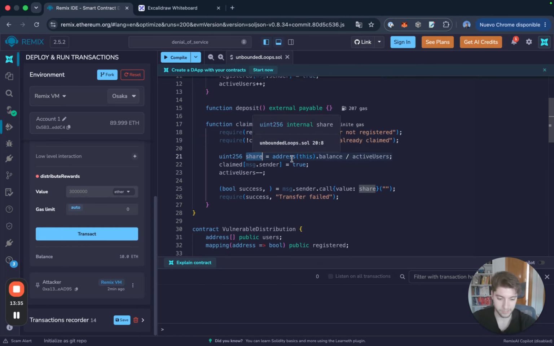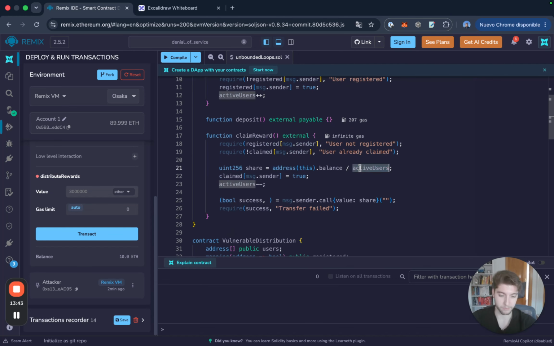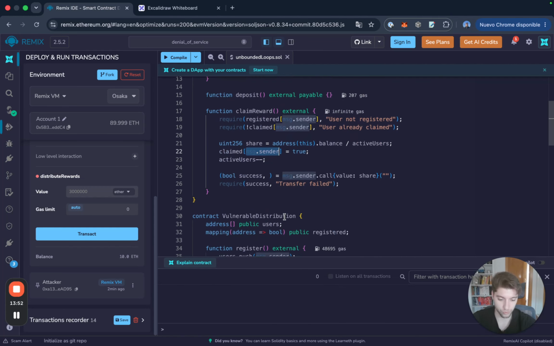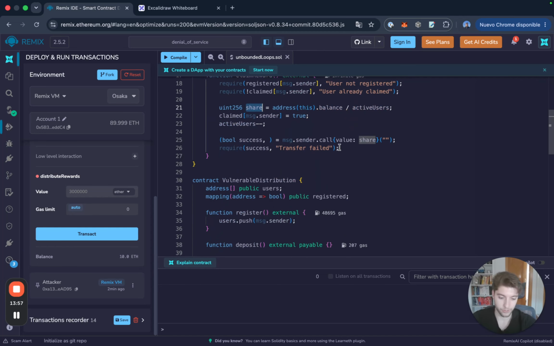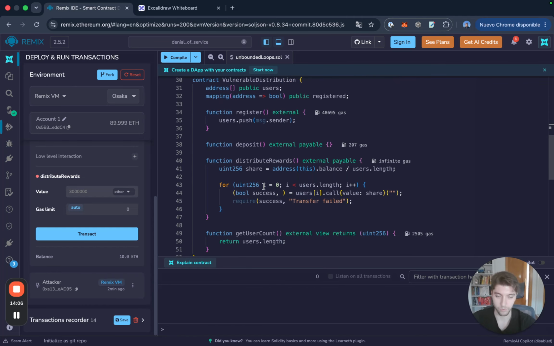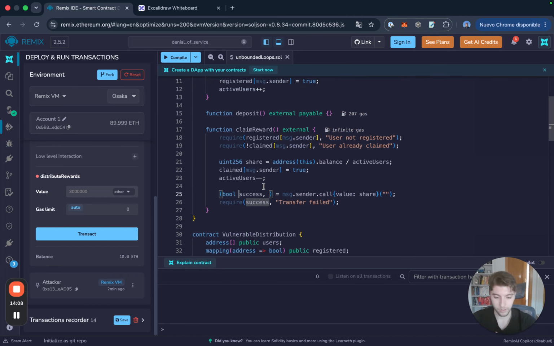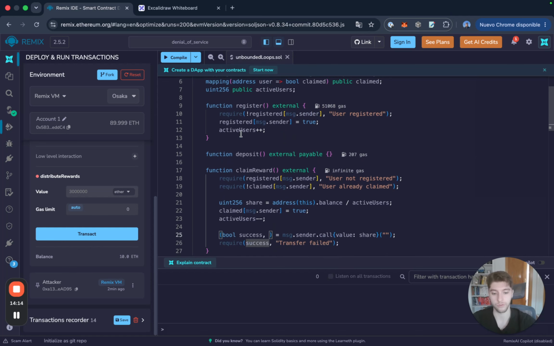Now we calculate the share based on the balance of the current contract, the distribution contract, and then we divide it by the active users, and this is going to give us a share. We change the state of the claimed mapping to be equal to true. We decrease the number of active users because that affects how we calculate the share, and then we perform the transfer. As we can see, it's much leaner. It is not ever going to use as much gas as this will, and when possible, it's much better to use mappings over loops or over unbounded arrays.